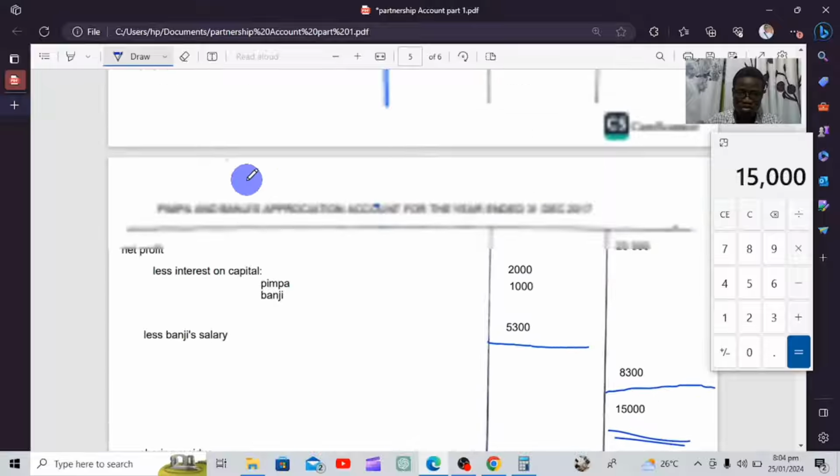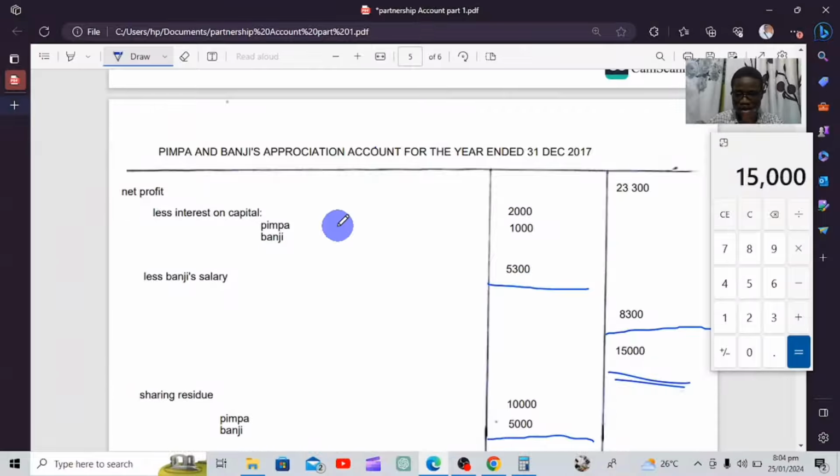So you firstly remove any interest on capital, you add the interest on drawings, you remove the salary. Then after doing that, the remaining profit is what the partners will share as their end profit. So this is how you handle the appropriation account.